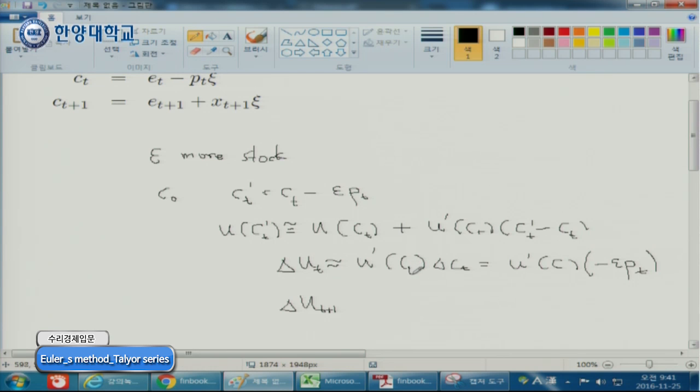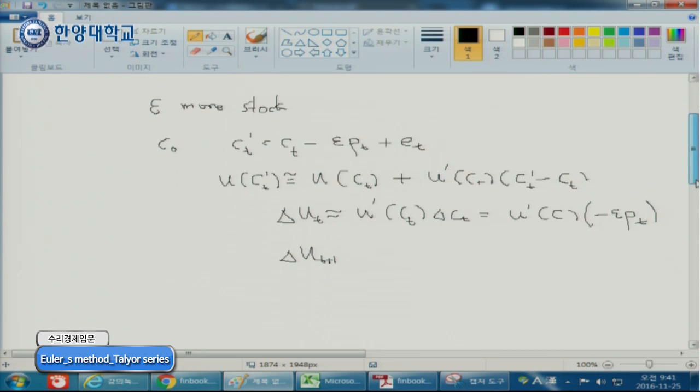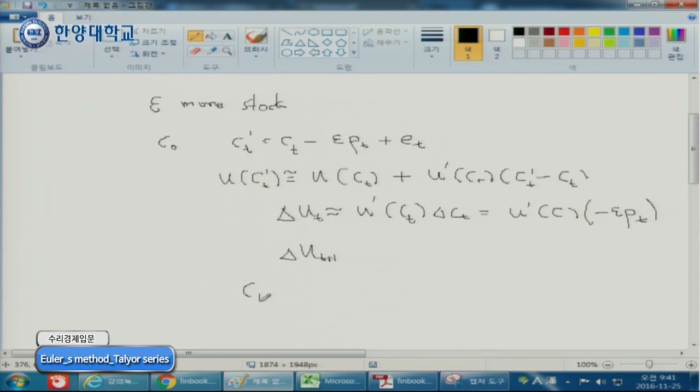ET. And then for your tomorrow's consumption, now tomorrow's consumption looks like this one, right? And of course, actually, we need ET, but it doesn't matter. Right? And then for tomorrow's consumption, now CT plus 1 prime, new consumption is, actually, we don't need this one because it is this. Yeah. For new consumption tomorrow is